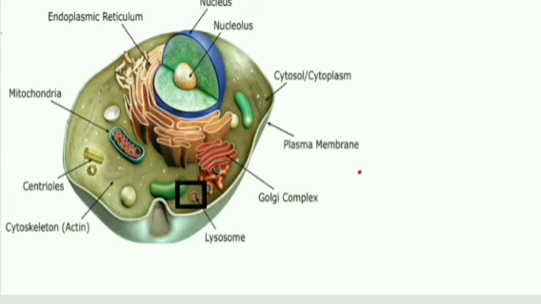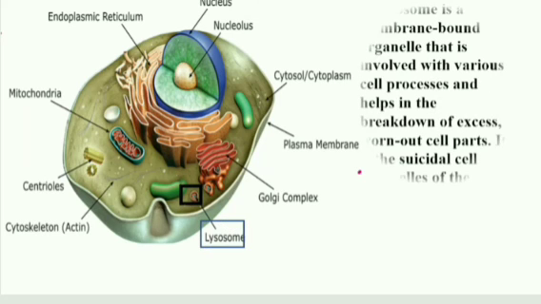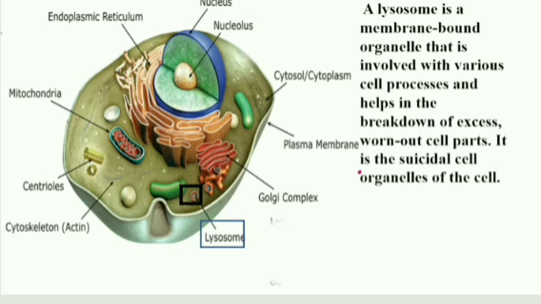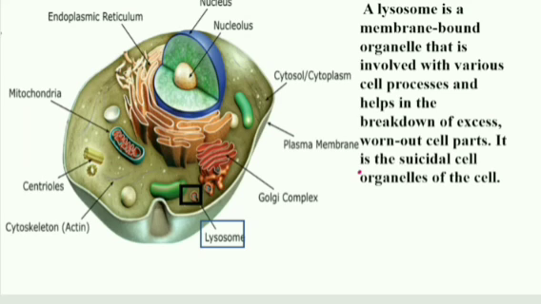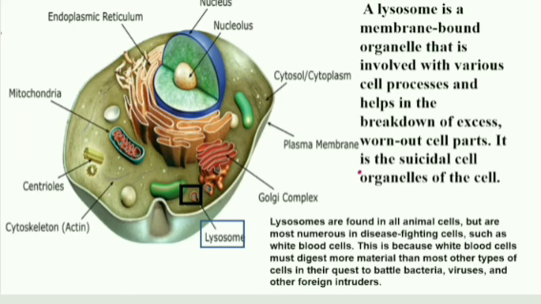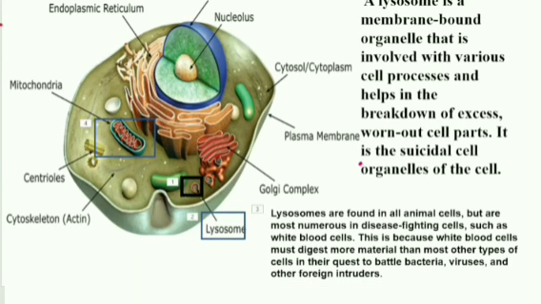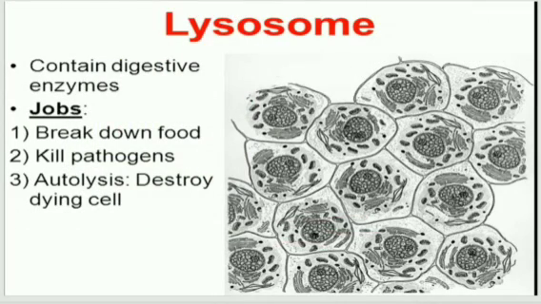Now you see there is another organelle, the lysosome, formed after the budding of Golgi bodies, and they are found in the white blood cells. So lysosome is a membrane-bound organelle that is involved in various cell processes. Lysosomes break down the worn out cells or work as suicidal bags also. Lysosomes are found in animal cells and are more numerous in disease-fighting cells, such as white blood cells. This is because the white blood cell digests more material than other types of cell. So they battle bacteria, viruses and foreign intruders, and also destroy the dying cell.